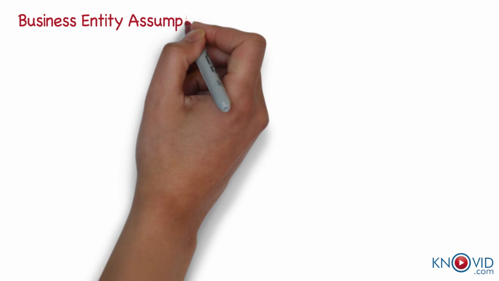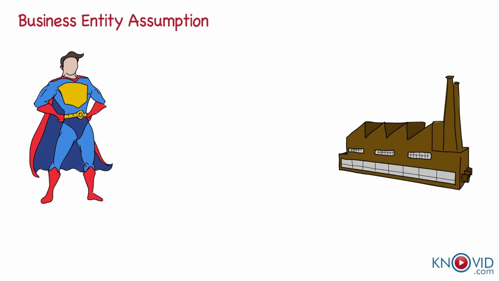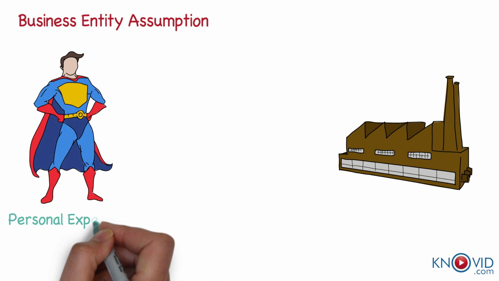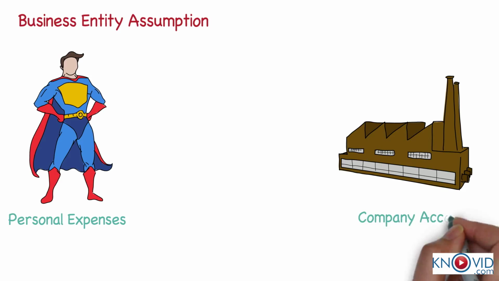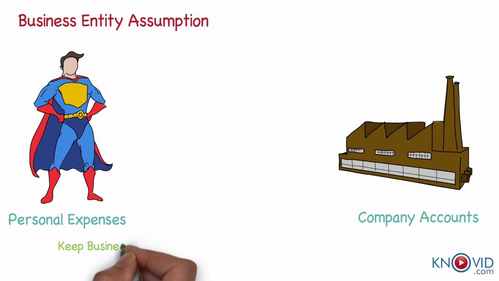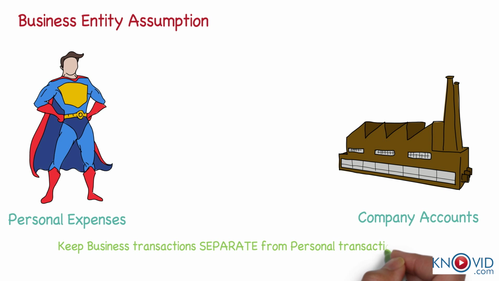Business entity assumption treats the business as a separate entity from its owners. That is, the transactions and balances of a business entity are to be accounted for separately from its owners. Any personal expenses incurred by the owners will not appear in the income statement of the business. This is why even the proprietor is treated as a creditor to the business. In short, keep business transactions separate from personal transactions.